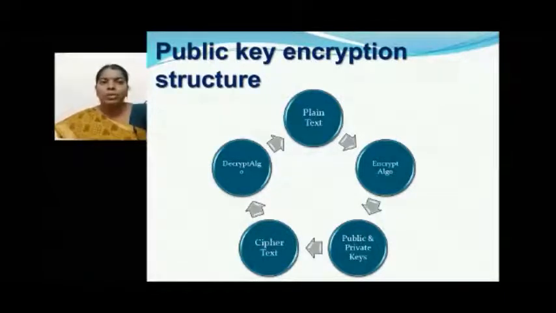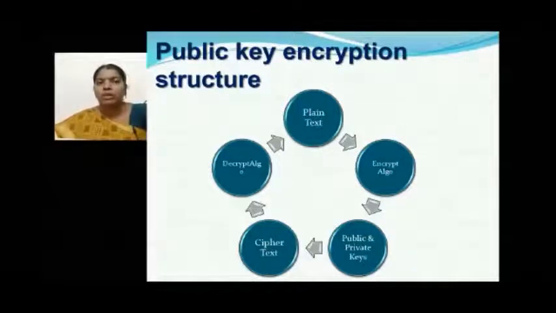For the encryption algorithm, we need an algorithm in order to convert the plain text into ciphertext, for which we need keys. In public key encryption, we need two different keys, the public and private key. Usually this public and private key will be a pair. Ciphertext is the unreadable code of your plain text.